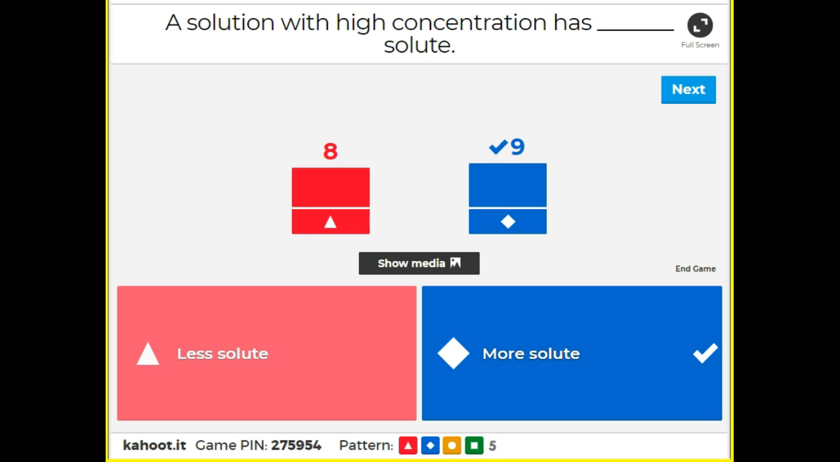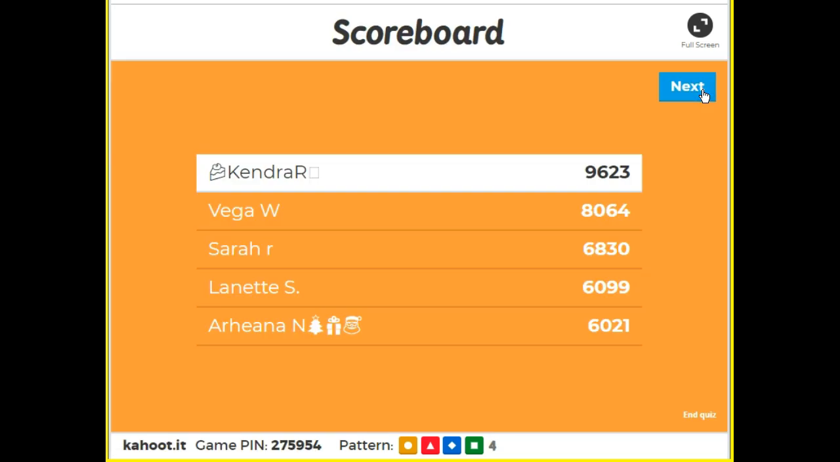Yeah, you're putting way more, right? When you're saying, oh, this is really, really concentrated, you mean that you've put way more of the solute, the powder, into the drink. Smiley faces if that makes sense. High concentration means more solute. More, more, more. Cool.